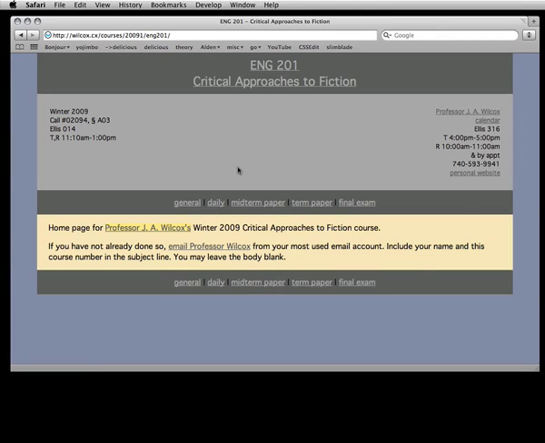In this screencast, I will demonstrate how to locate an item in the MLA database, which is accessible from the Alden Library Info Tree webpage. To start with, I'm going to identify an article I'd like to find in the MLA database.